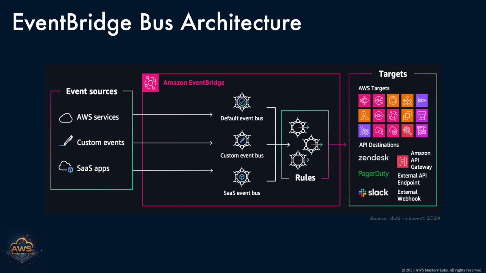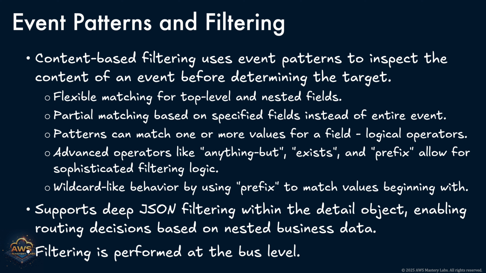This architectural approach empowers you to build loosely coupled, scalable, event-driven applications. By decoupling the producers and consumers of data, EventBridge helps your systems react quickly and intelligently to changes across both cloud-native and SaaS platforms. A key strength of Amazon EventBridge lies in its powerful and flexible event filtering capabilities.